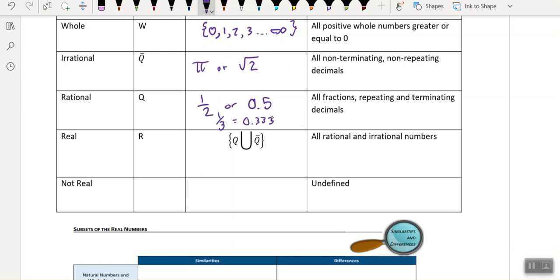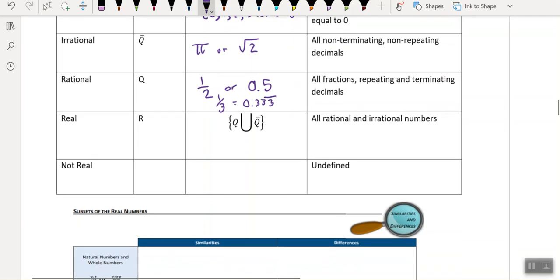You know what sign you'd put on top of this last 3? Hopefully you know that. You put a line on there. And that means the 3 repeats forever. Those are all rational numbers. They're pretty nice numbers. They're not funky looking like the irrational numbers, which are just so random, right? It's like pi, 3.14159. It keeps on going for the rest of eternity.